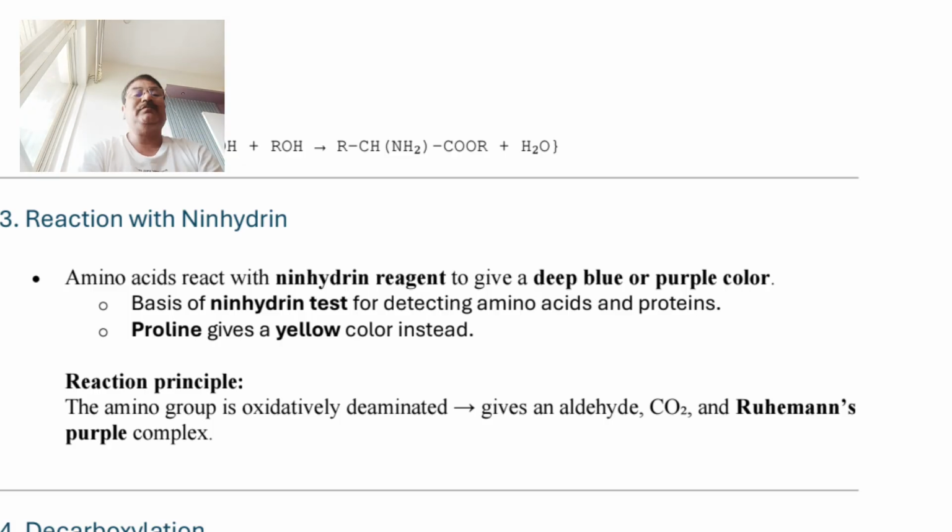Esterification reaction is given by the COOH group, the carboxylic acid group present in the molecule. So the ninhydrin test is given by alpha amino acid. This is particularly a test of the NH2 group, and during the test deep blue or purple color is developed. So this is the ninhydrin test.